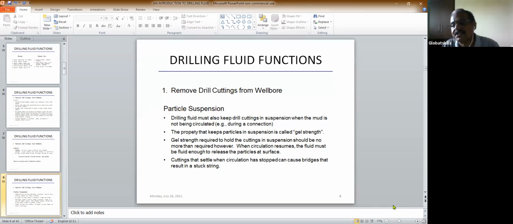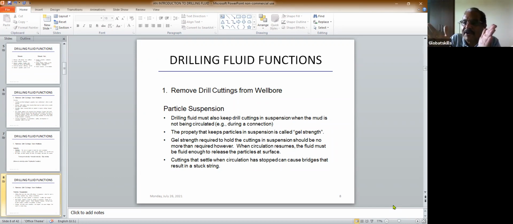Now, let me give you an explanation. Suppose you take water, you add sand to that, then you start stirring the water. You'll see the sand will float. Once you stop stirring, you see that the sand slowly settles down. Same thing happens here also.